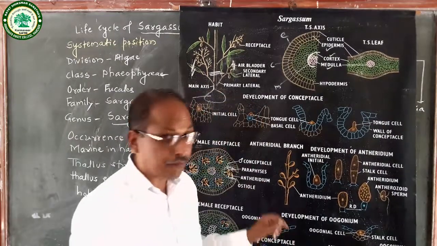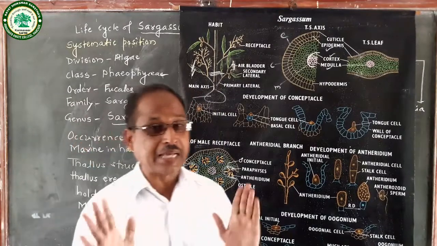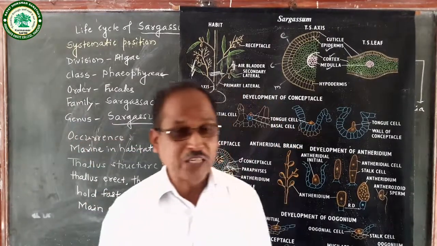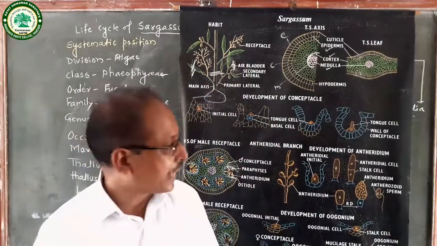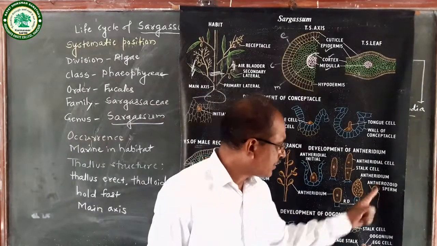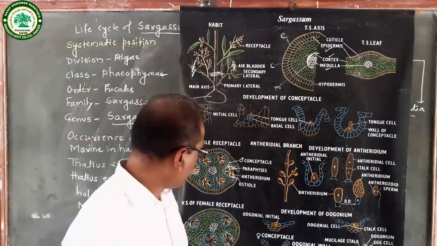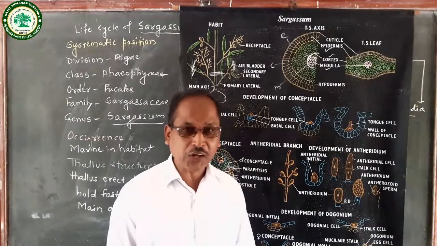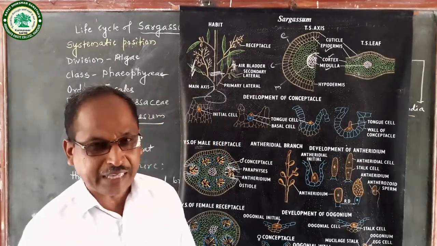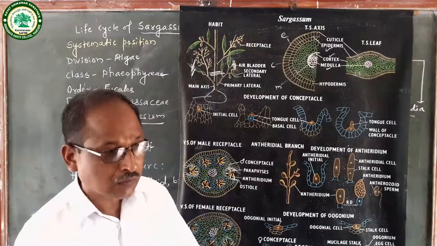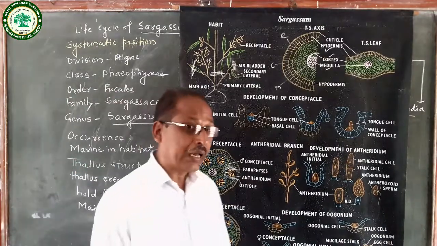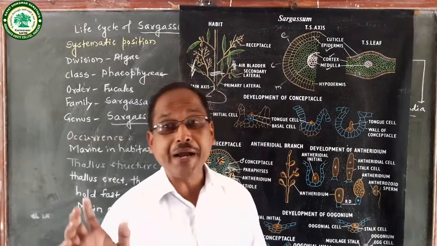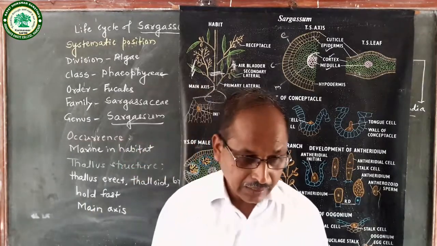Then there is a process of fertilization. At the time of fertilization, what happens? The motile antherozoids come over the female conceptacle. At that time, the nucleus of the antherozoid and nucleus of an egg fuse together and form a zygote. And zygote is diploid in nature.